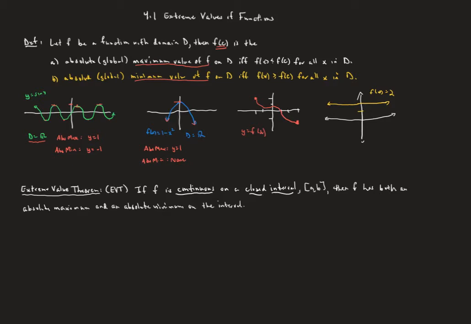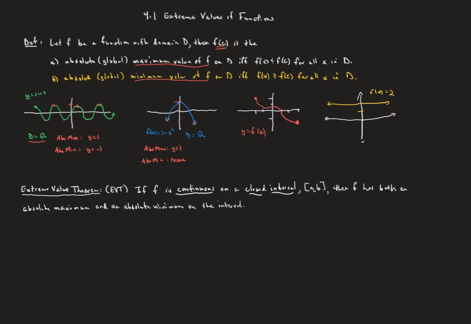So some functions will have an absolute maximum and an absolute minimum. Some might have one but not the other, or it's possible it could have neither an absolute maximum nor an absolute minimum. It's going to be a combination of the characteristics of the function, but also the domain plays a role in this.